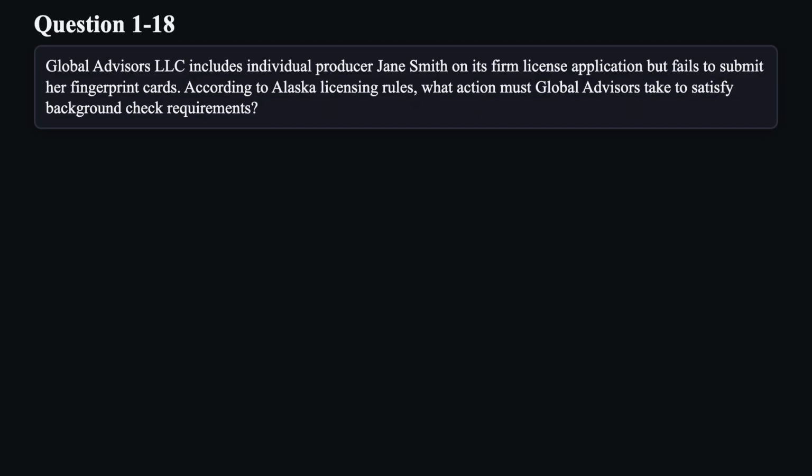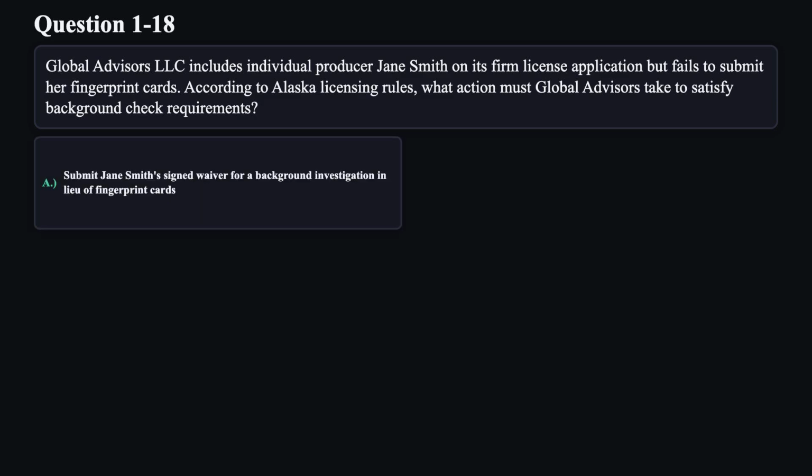Question 18. Global Advisors, LLC includes individual producer Jane Smith on its firm license application, but fails to submit her fingerprint cards. According to Alaska licensing rules, what action must Global Advisors take to satisfy background check requirements?